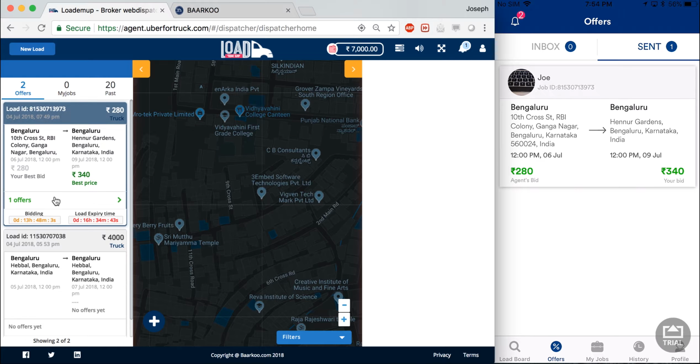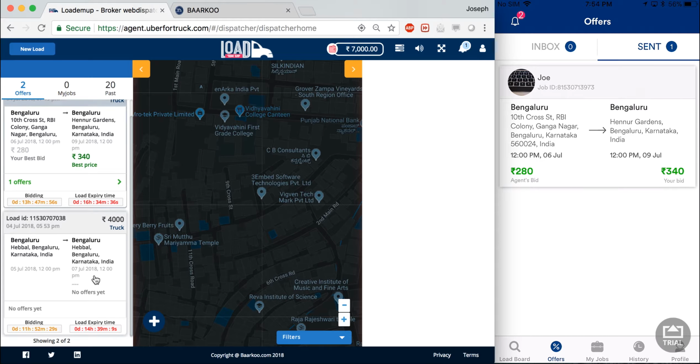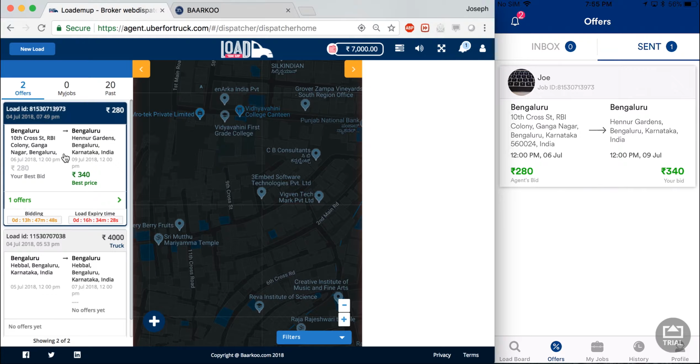Now, as you see, the flash indicates that it is this load that has received the counter. This is important because in any normal scenario with this app, you're going to have multiple loads and many drivers countering at the same time. So we give you a bird's eye view and show you that there is one offer on this load and the best price is 340. From the shipper's point of view, the best price is the lowest price. So if there are multiple drivers bidding for this particular load, the lowest price will be shown here along with the number of offers.